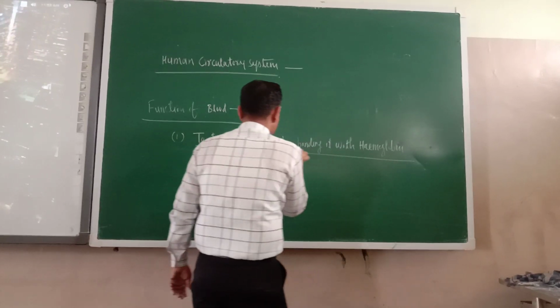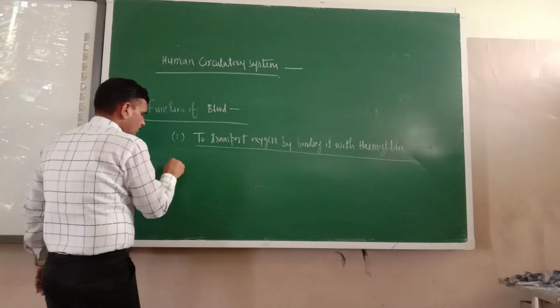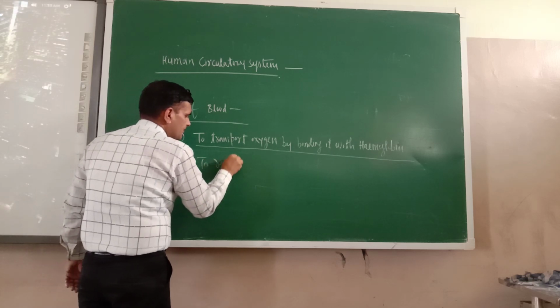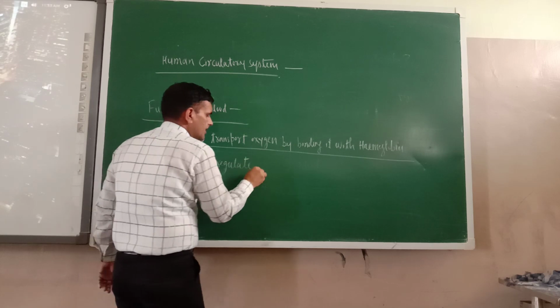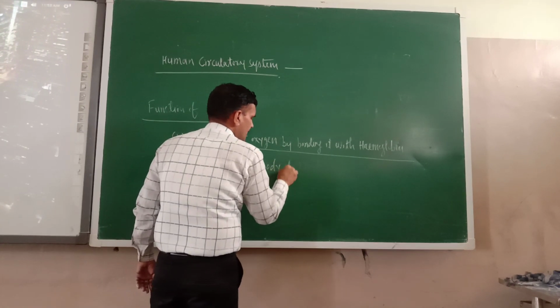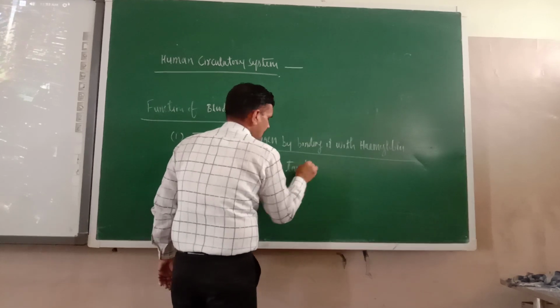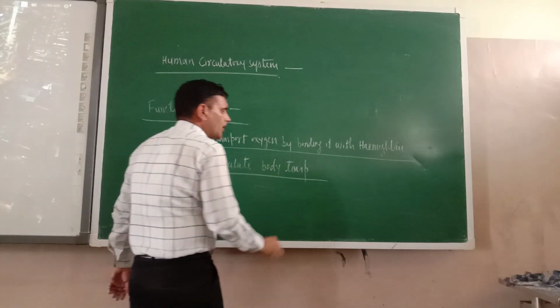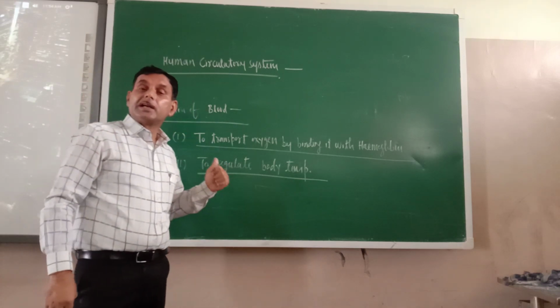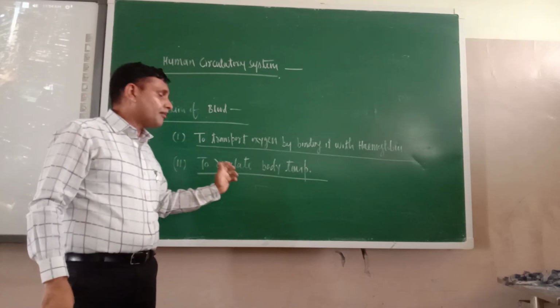Hemoglobin. Okay, that is it. What is the second one? To regulate body temperature. Okay, try to understand. To regulate body temperature. Now you may ask, how is blood responsible for maintaining the body temperature?